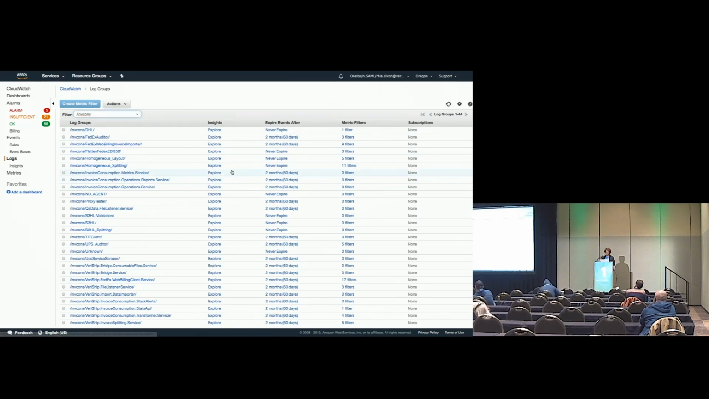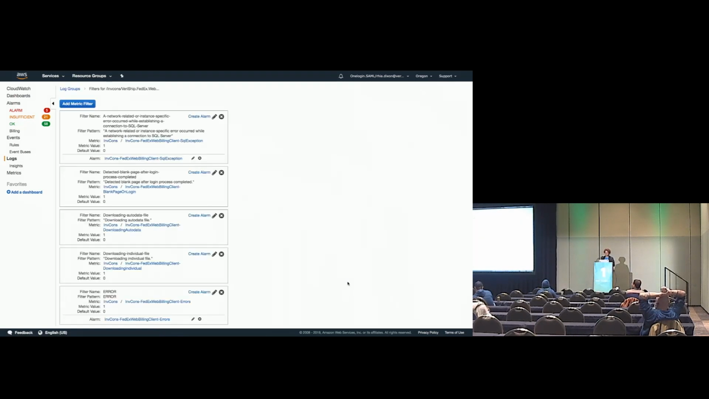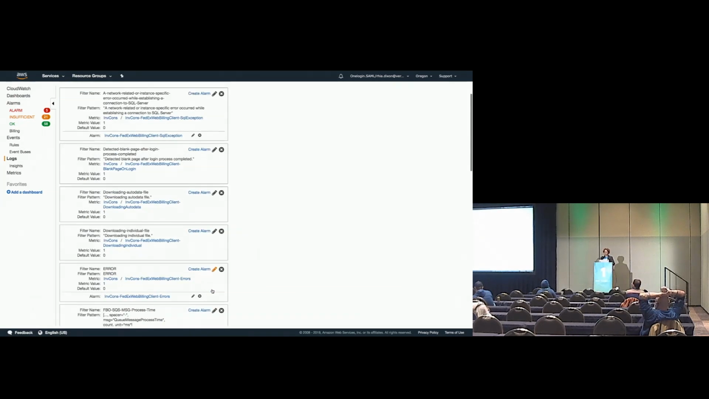So I can come in here to one of these lovely applications, and you can increment and add filters to them. If I have no filters on something, let's go with this one. Some of these are dead. Let's go with 17 filters. So this is what the filters all look like in the UI.